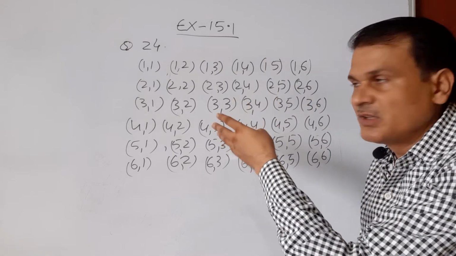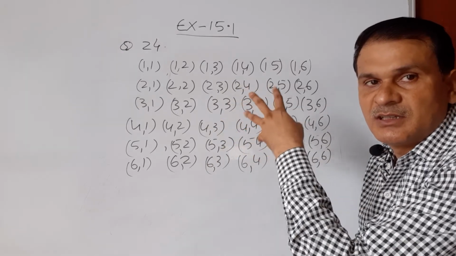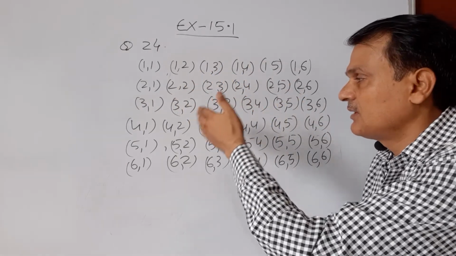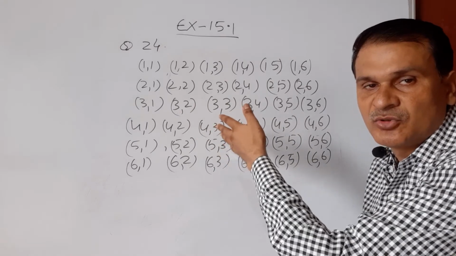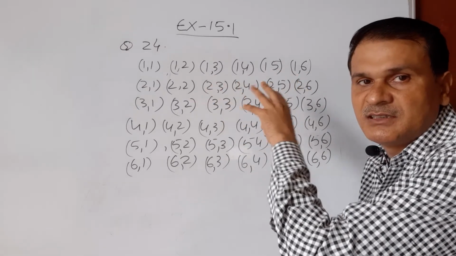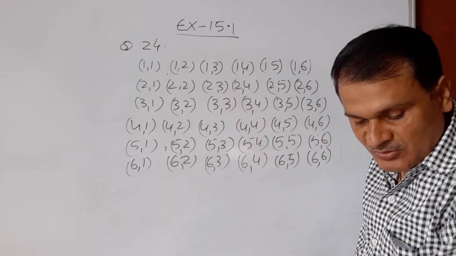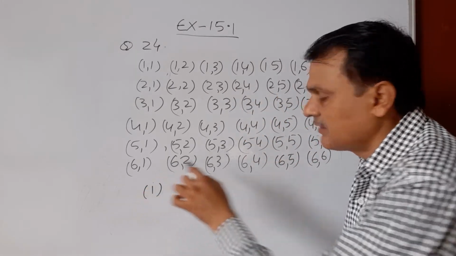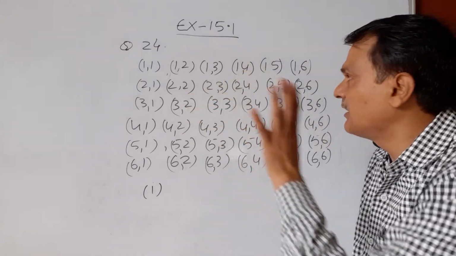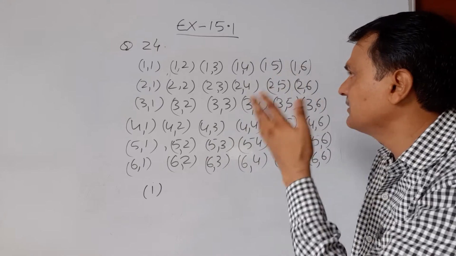Question number 24 is throwing a die twice, that is, the same result, और total of 36 outcomes we will get. इस तरह से when die is thrown 2 times, 2 बार die को throw करें, or die is thrown twice simultaneously, we get a total of 36 results. And in these 36 results, we have to find out in the first case 5 will not come up on either time. Either means किसी भी एक में 5 ना आए. तो we have to find out the probability that 5 will not come up on either time.